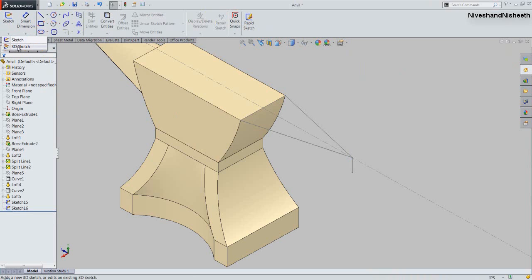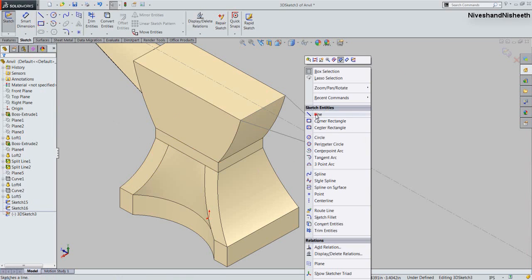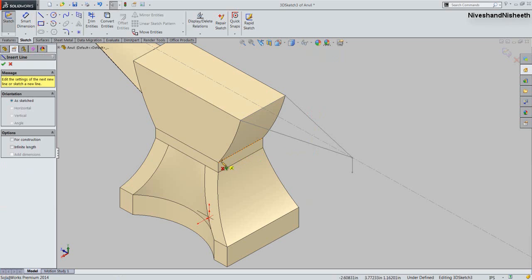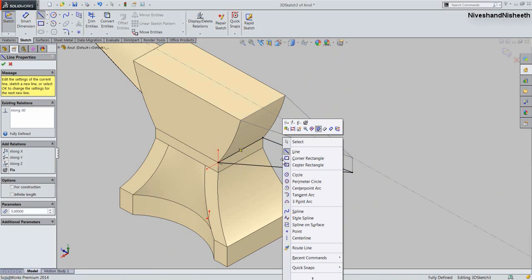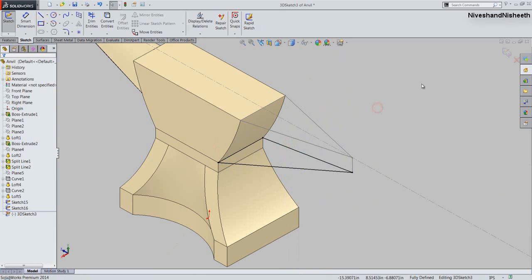Now we will activate the 3D sketch tool. Create another triangle on here like this. Okay, finish the sketch.